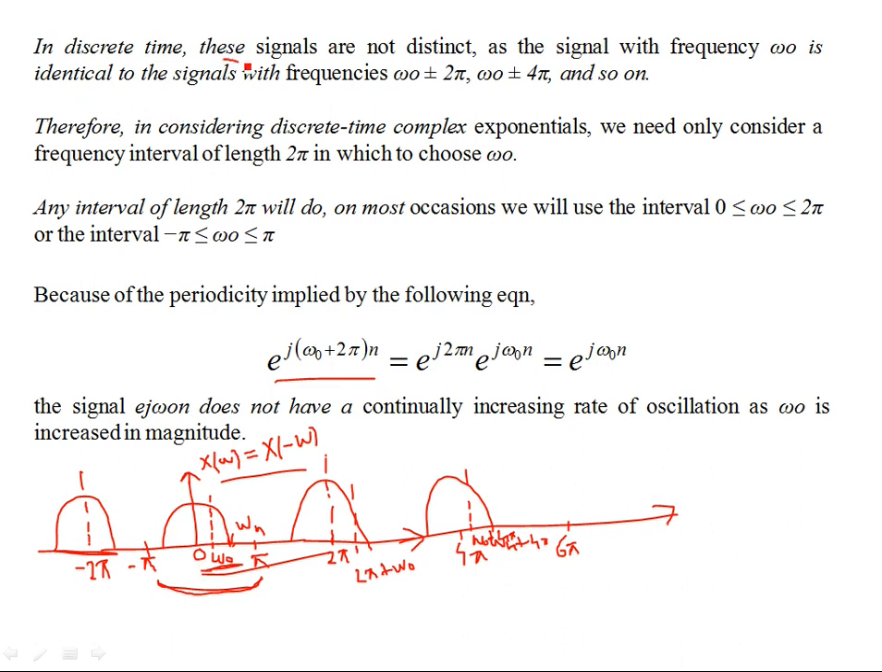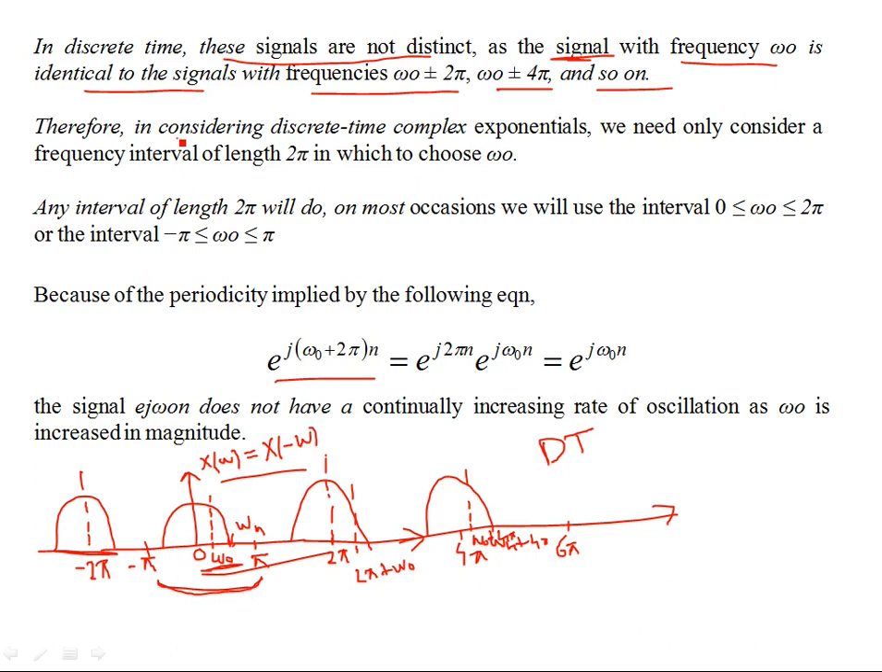So in discrete time, the signals are not distinct, as the signal with frequency omega naught is identical to the signals with frequencies omega naught plus minus 2 pi, plus minus 4 pi and so on. So in the discrete time case, this is the scenario. If you analyze the signal for its spectrum, it's sufficient to look at the frequencies contained in the signal only from minus pi to plus pi. Okay, you don't need to go further, because beyond this range of 2 pi, the frequencies are going to simply repeat themselves. They'll repeat. Okay, so they're not distinct.